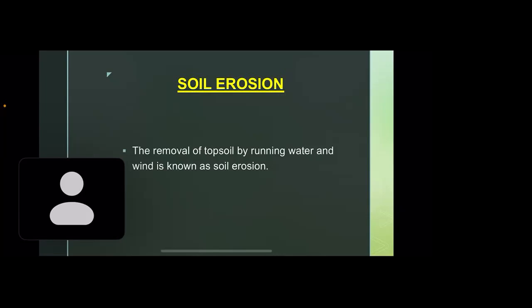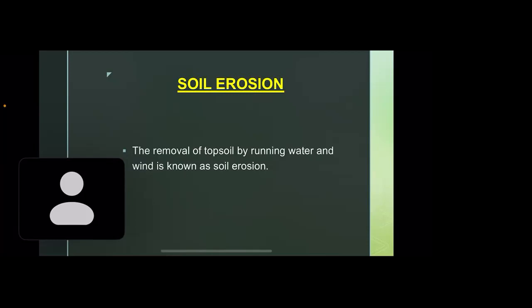So students, please tell me at least any one physical factor and human factor that are responsible for soil erosion. Deforestation. Ma'am, is deforestation a human factor or physical factor? Human factor, I guess. Very good, Monica. Deforestation comes under human factor.